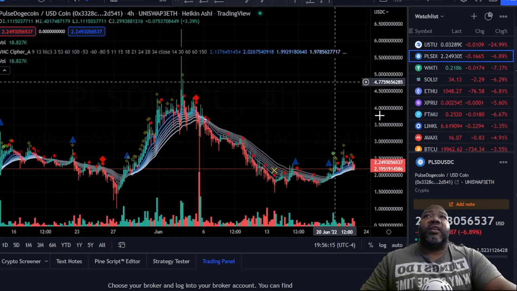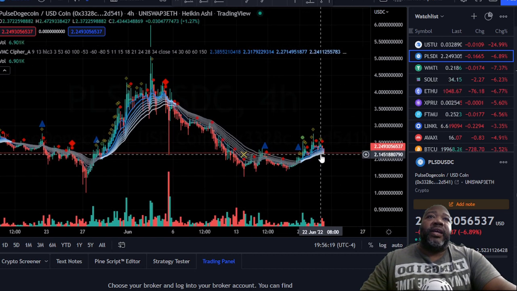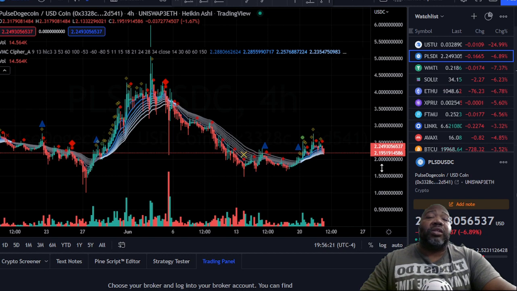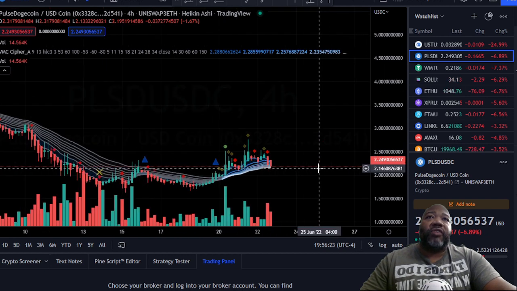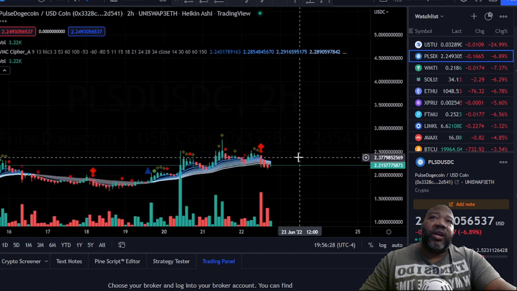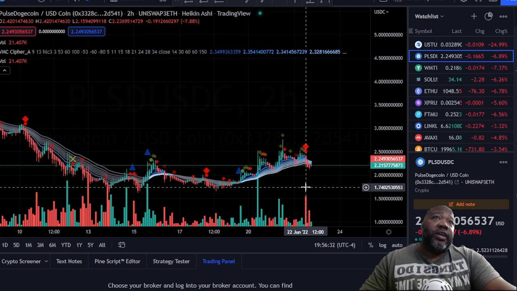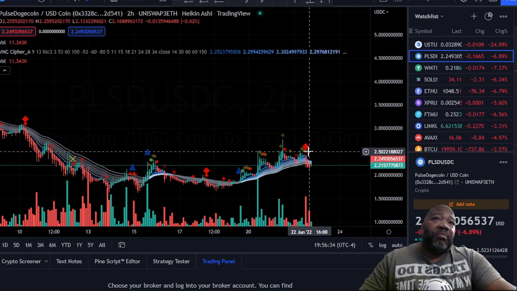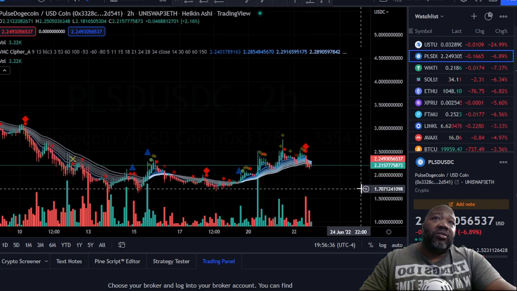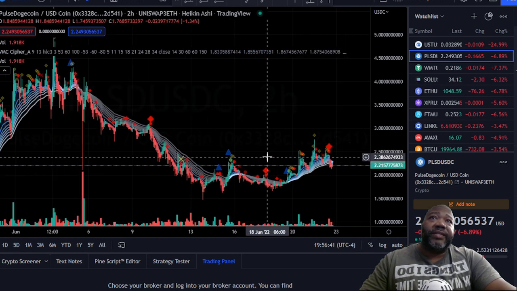All right, then let's take a peek over here for PulseDogeCoin, and it is pretty bullish still. That is a very bullish chart right here. That's definitely bullish. Now let's look at it under the 2-hour frame. 2-hour frame, not so bullish. 2-hour frame is indicating a significant pullback. You got the blood diamond and the sell signal. Usually that's a significant pullback, so we'll have to wait and see how that plays out.